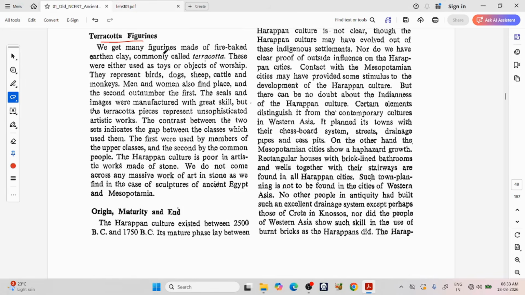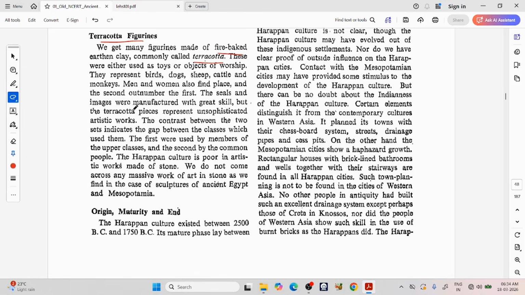Terracotta figurines. We get many figurines made of fire-baked earthen clay, commonly called terracotta. These are either used as toys or objects of worship. They represent birds, dogs, sheep, cattle, and monkeys. Men and women also find a place, and the second outnumber the first.